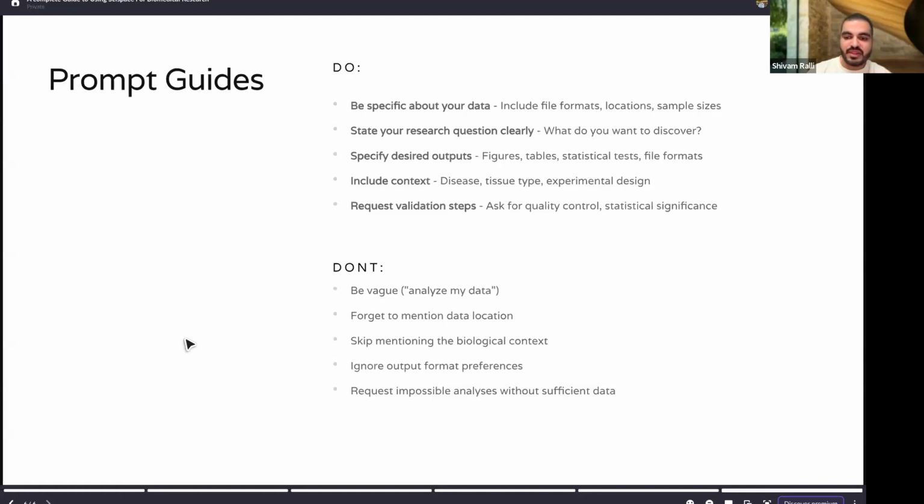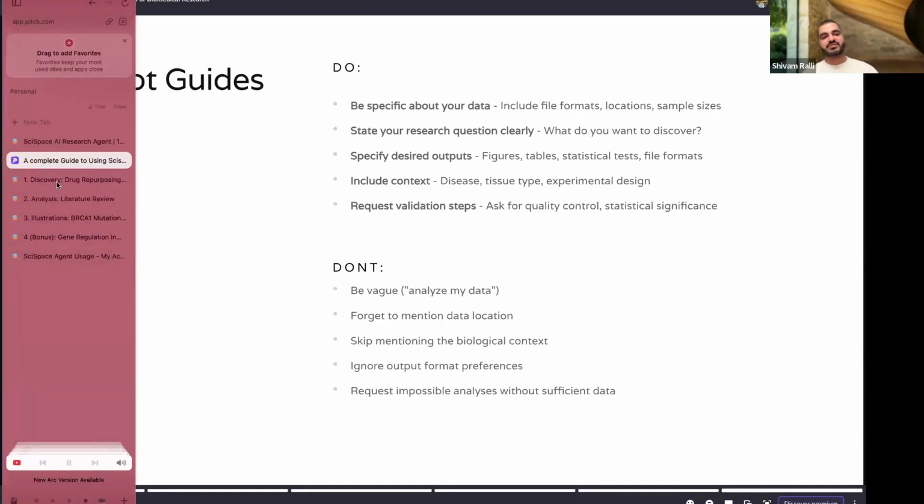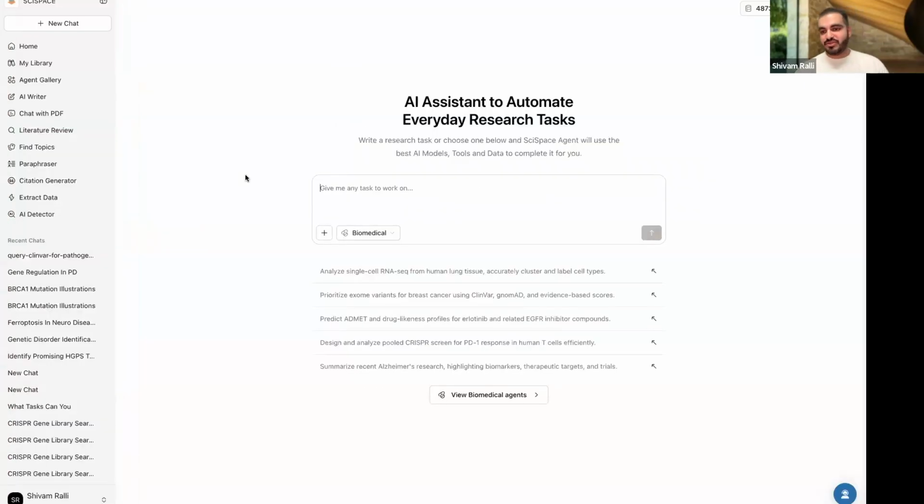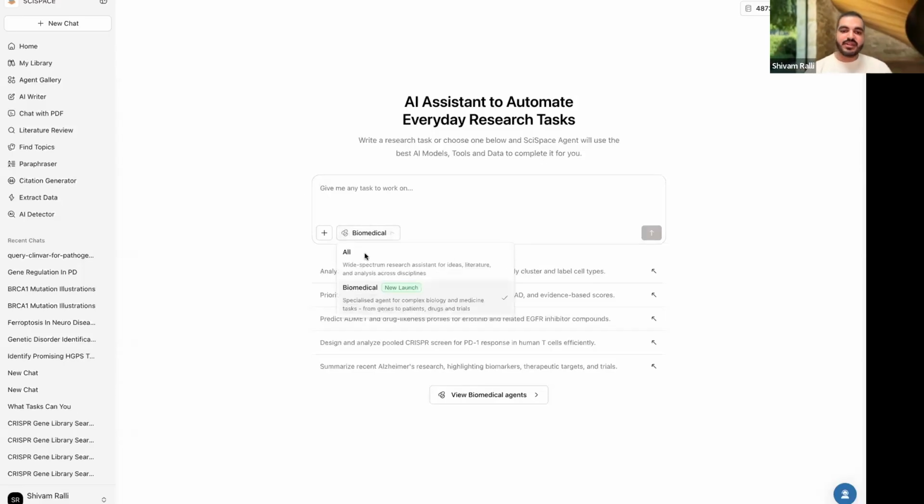So that was it for the presentation. I would like to go into the demo, because this agent is mostly about experimenting with all the data that you have and how you can use it on a day-to-day basis, right? For people who have not used SciSpace, once you come to our platform, this is what you will see.